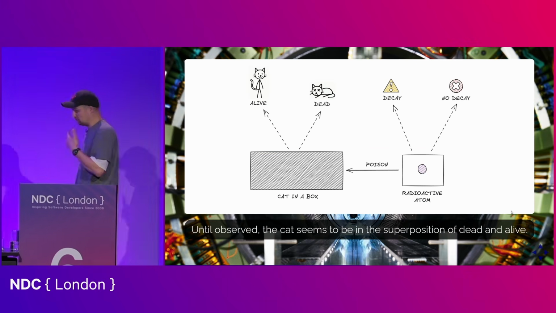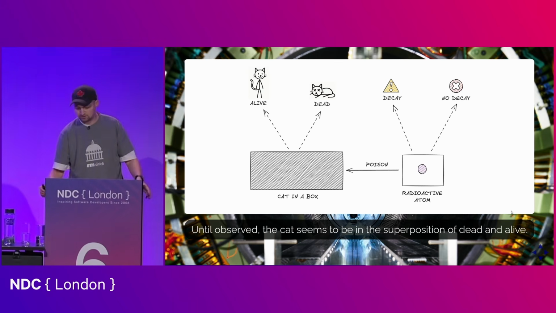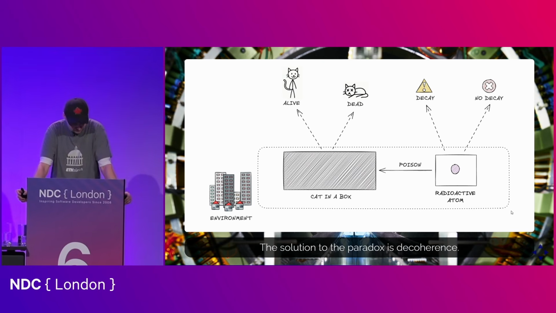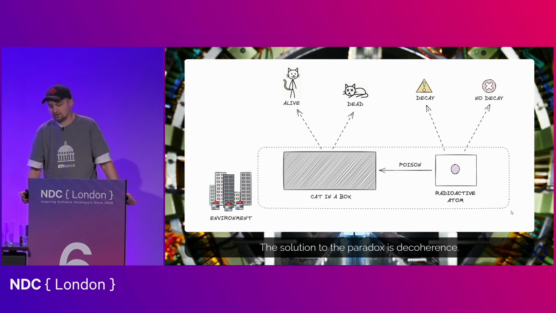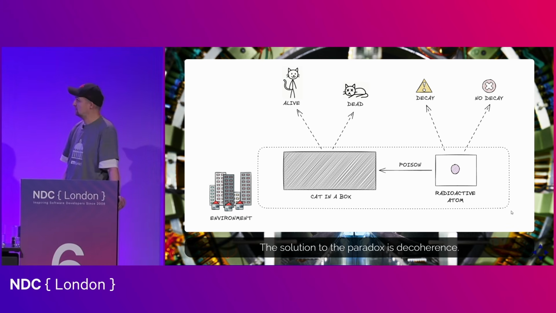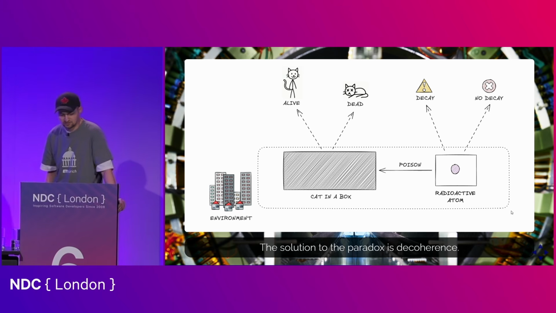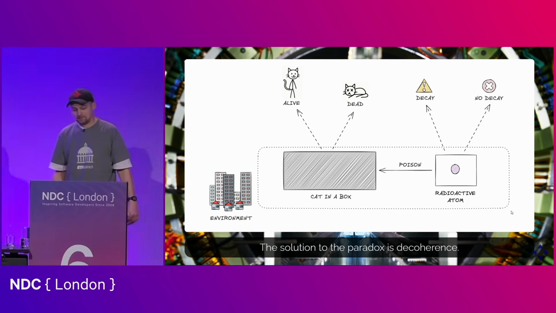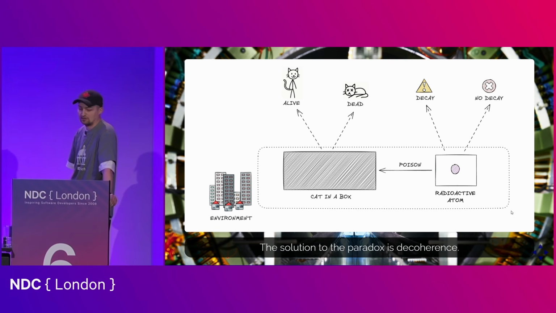Now, how can we resolve this paradox? There's a resolution to the paradox, although it's probably not super satisfactory. The answer is that technically the logical reasoning in the paradox is correct. But in reality, large objects like a cat, which consists of probably 10 to the power 26 quantum objects or atoms, it's basically impossible to keep such an object in a superposition state for longer, or at all, pretty much.